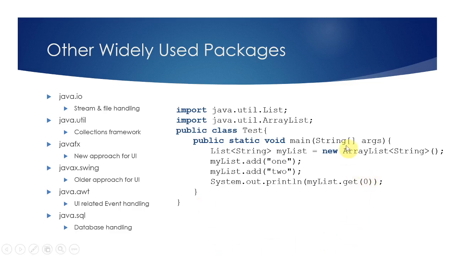For example, if you are using ArrayList, which is part of the collection framework, you have to import it in your source file, and only then can you use it. Otherwise the compiler is going to complain that it doesn't know what this ArrayList is all about. But the moment you import it, the compiler has access to it and knows what you are referring to. We will be using these things when we are discussing file handling, collection frameworks, etc.